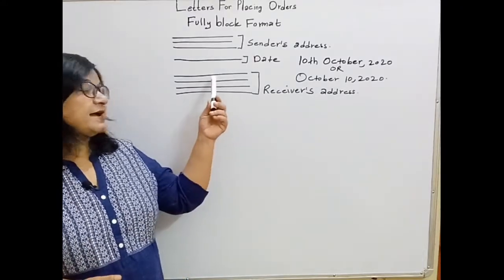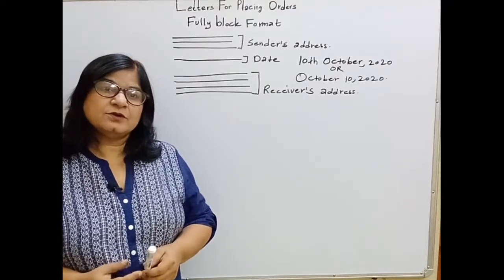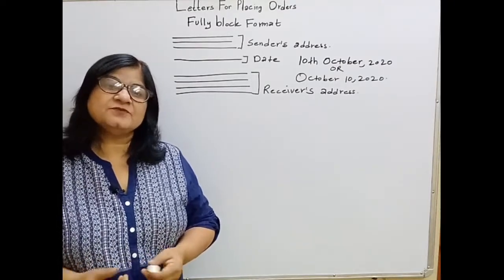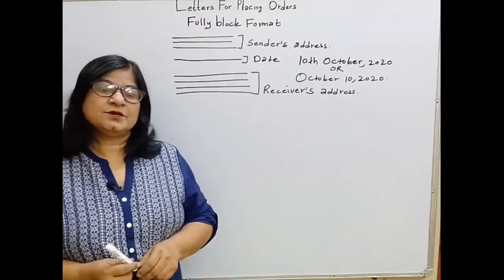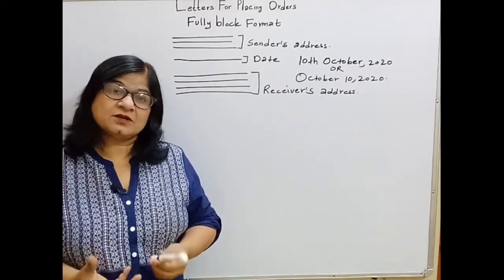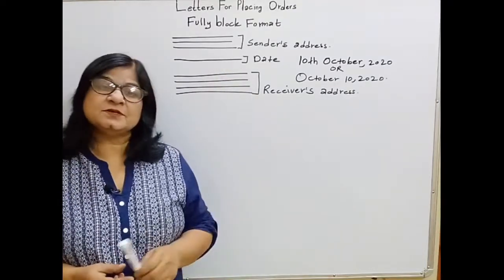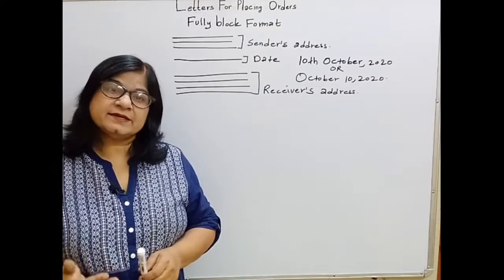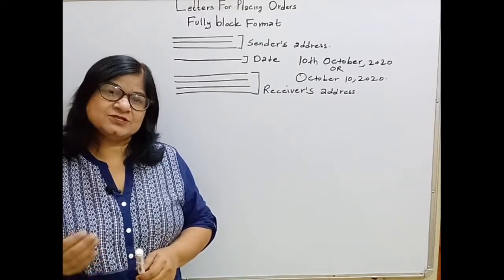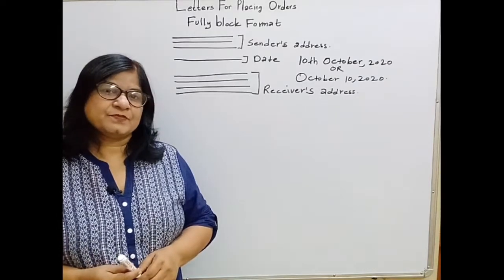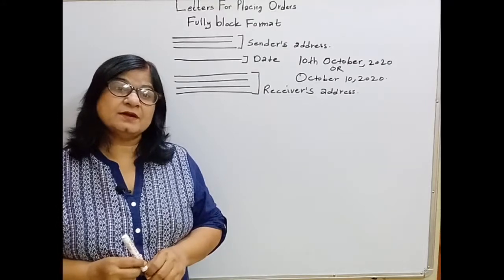So you can write the name of the firm or the name of the company, or you can also write the designation if it's given in the question, and you can write the full address. Students, when the full address is not given in the question, in either case, sender's address or receiver's address, you can create a fictitious address. Fictitious means imaginary address.